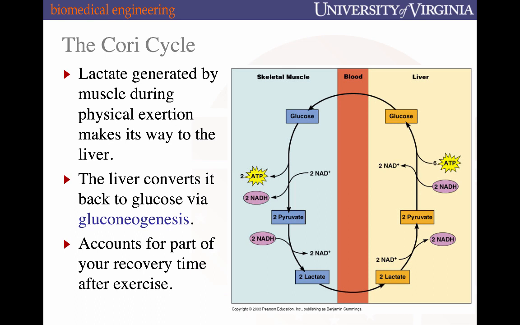I wanted to finish up the last handful of slides, picking up from where I left off at the end of class, talking about the Cori cycle and the relationship between glycolysis that happens under anaerobic conditions in skeletal muscle and the transport of lactate into the liver, where gluconeogenesis is performed to convert that lactate back to pyruvate, and then pyruvate all the way up to glucose through an ATP-intensive process.